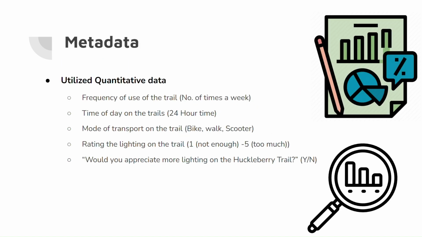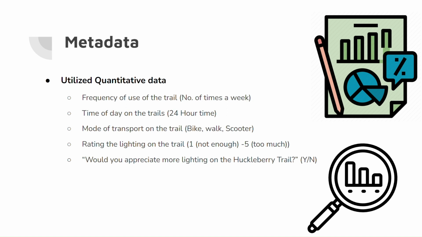To get a fair idea of the data we collected, we used 5 quantitative data sets. Firstly, the frequency of the use of the trail. This was measured using number of times a week or number of times a month. Next was the time of day that people use the trail. This is measured using 24-hour time, and we gave the students the option to pick certain time brackets during the day as to when they use the trail the most.